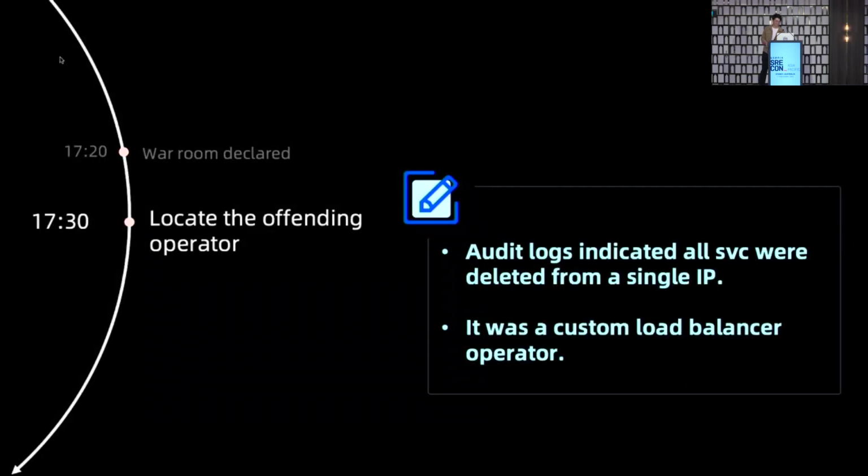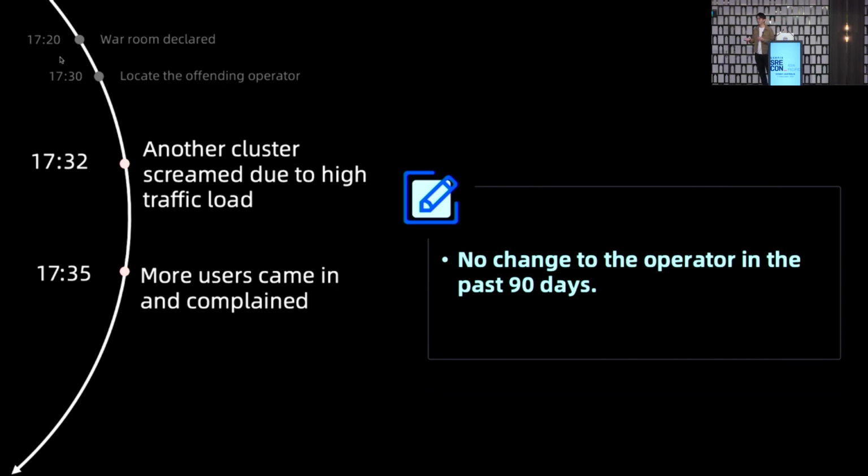We started the war room, and the initial investigation actually went well. In less than 10 minutes, we located that all the services were deleted from a single IP source, and that IP address belonged to a load balancer operator. But according to the owner, the operator itself hadn't been changed in the past 90 days, and there was no rollout. In the meantime, we still got user complaints. And the backup cluster for the CI/CD pipeline jobs was also getting affected because of the load shift from this bad one. So what do we do now, right?